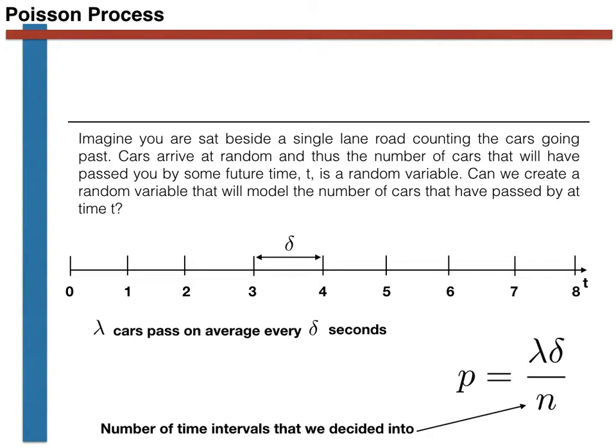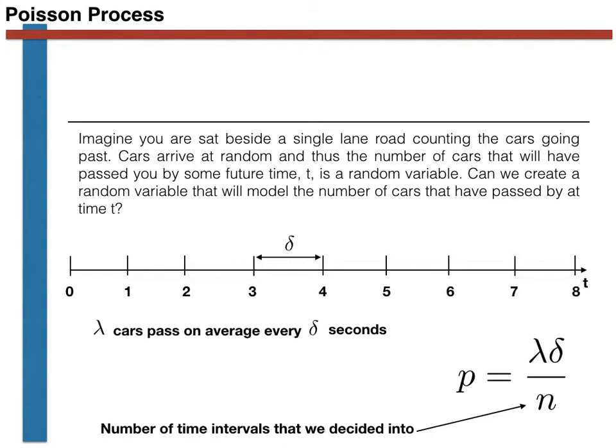Notice that we must multiply lambda, which is in units of time to the -1, by delta, which is in units of time, in order to ensure that the final quantity p has no units as it should. The p that we extract in this way is the probability that we observe the passage of a car during a time window of length delta.